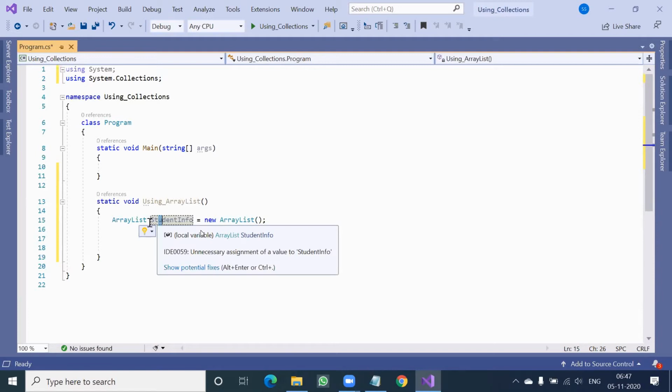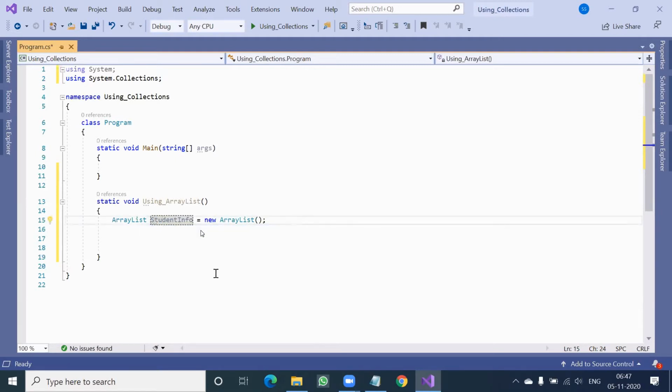If it is temporary level, temporary means inside the function as a local variable or local object or local array, local collection, then the first letter just make it small. In other words, every first letter will be capital, others will be small, something like that. So my studentInfo becomes the object of ArrayList, which can hold so many data like students' roll number, students' name, students' marks, etc.